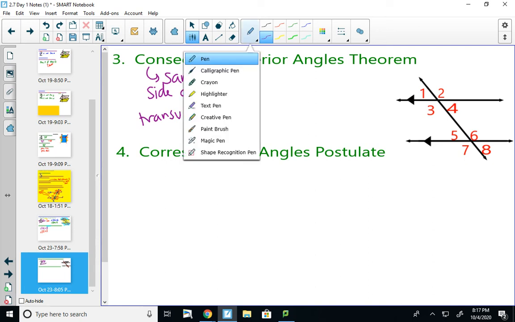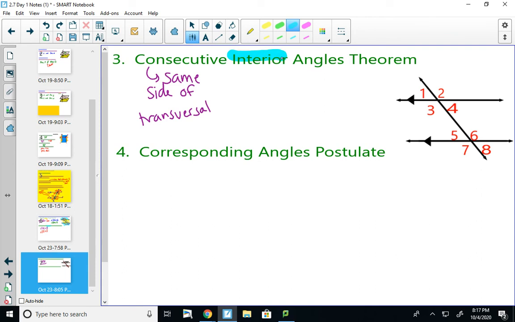And again, interior is on the inside. So our interior angles here would be 3, 4, 5, and 6.